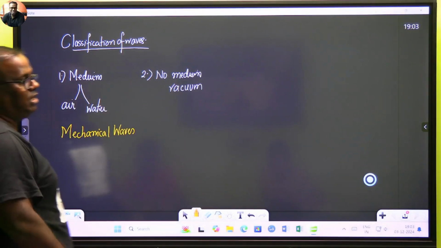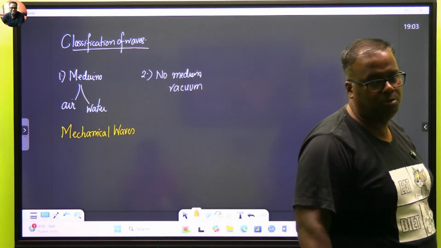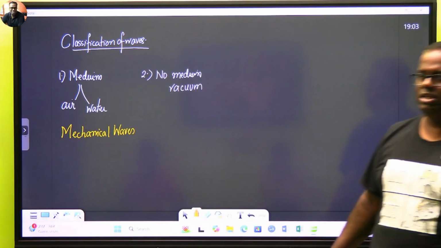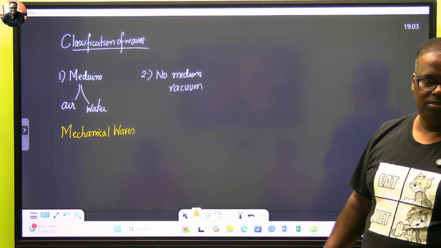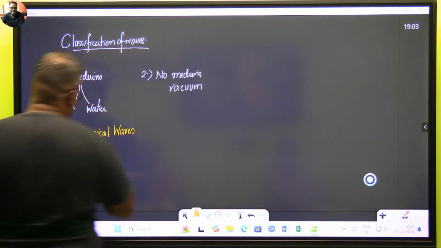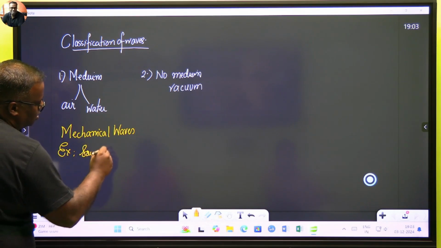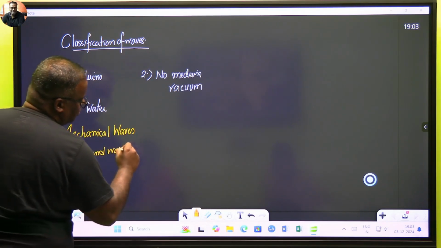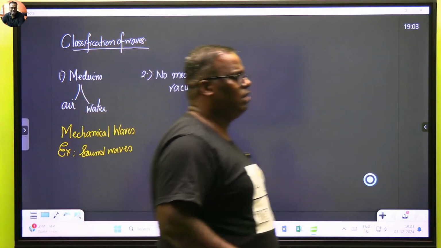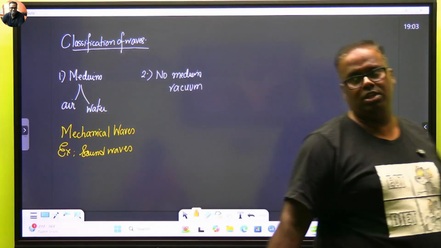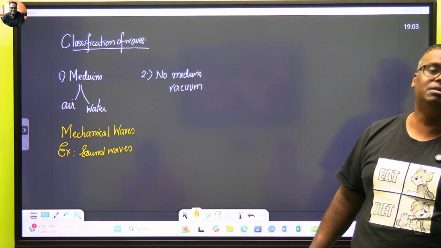What are mechanical waves? Mechanical waves are those waves which need a medium for propagation from source to destination. Otherwise, the mechanical wave cannot travel. Example would be sound waves. Suppose both you and me go to space, can we talk and can we hear each other? No, we cannot hear each other at all, because there is no medium out there.